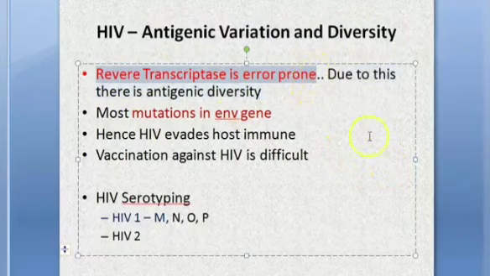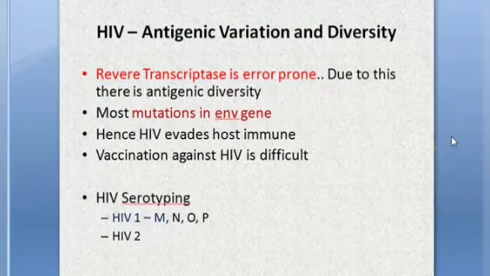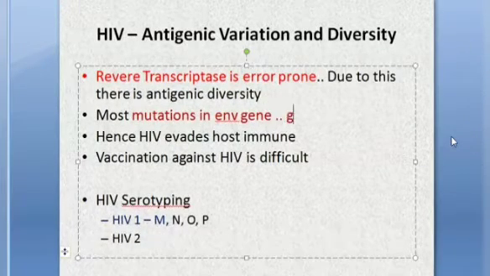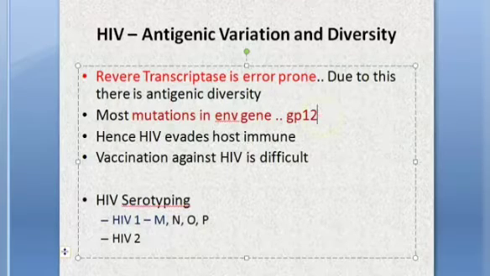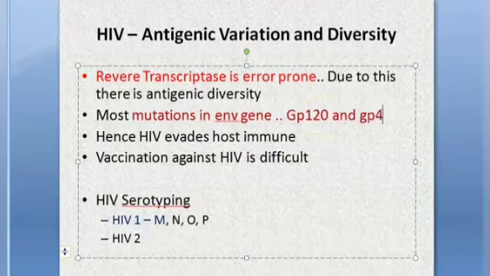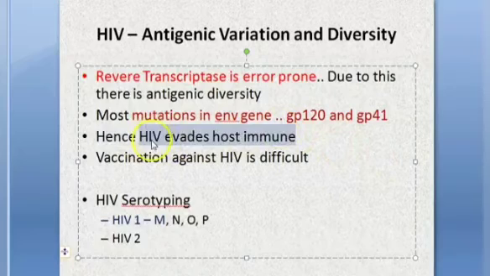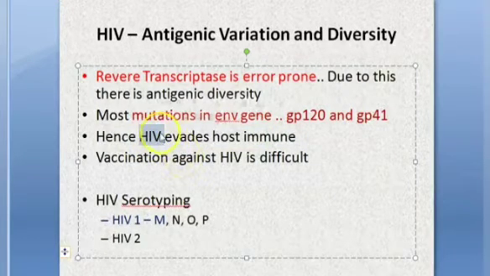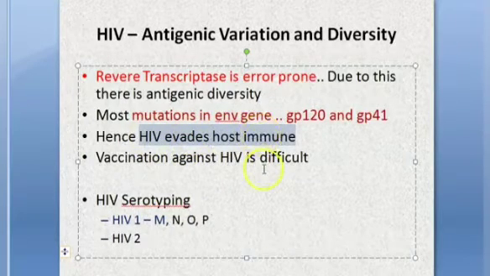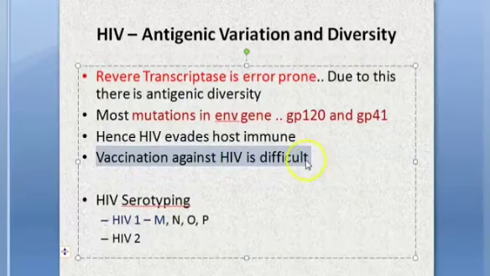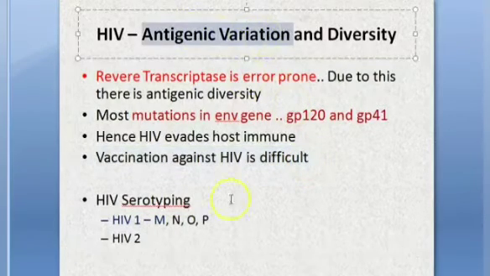So basically, reverse transcriptase is error prone. There can be antigenic diversity. The most mutations are in the envelope gene. That makes GP120 and GP41, correct? So these will change so much, you know. The envelope looks so different, the antigens look so different. So the HIV virus evades the human immune system. When somebody says HIV virus, people get irritated because V is already in virus. That's fine. Don't break your head so much. HIV evades the host immune system. Now vaccination against HIV is difficult because of this antigenic variation.